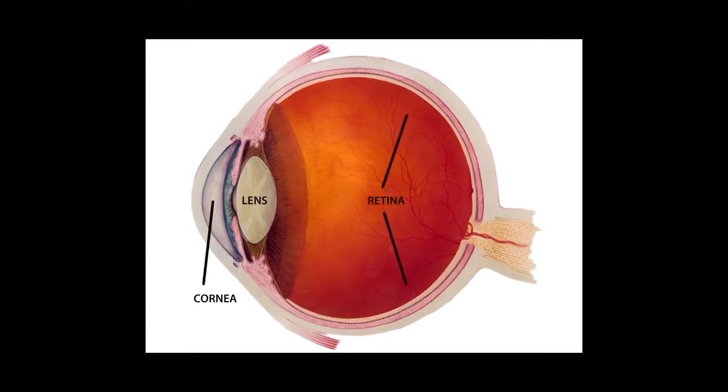The three areas of the eye that are most susceptible to laser damage are the cornea, the lens, and the retina. The cornea is a transparent tissue layer covering the front of the eye. Damage to the outer surface of the cornea may be uncomfortable and painful, but will usually heal. Deeper layer corneal damage, however, can be permanent.